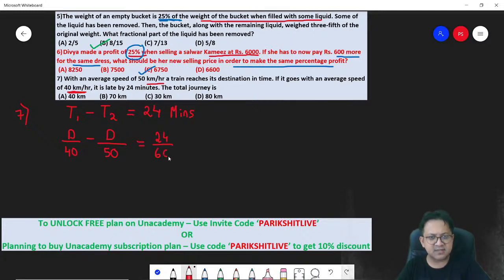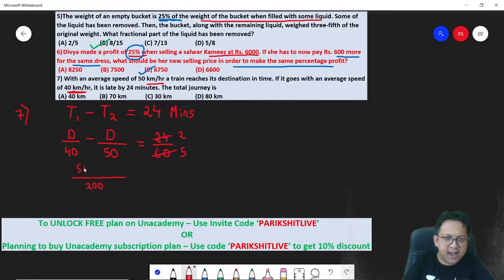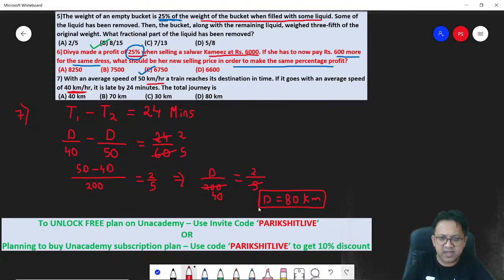So 24 by 60, which is 2 by 5. Please take the LCM. LCM is 200. So 5d minus 4d is equal to 2 by 5. So can I say d by 200 is equal to 2 by 5. That implies d is equal to 80 kilometers. And that's your answer. d is 80 kilometers. Correct?